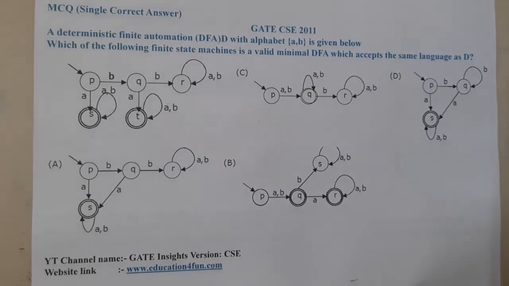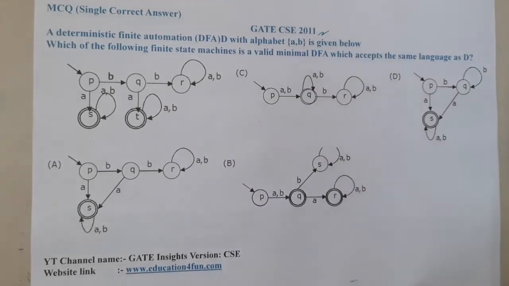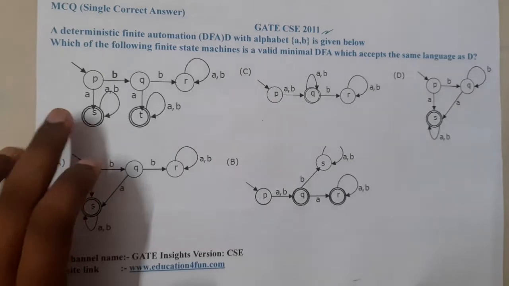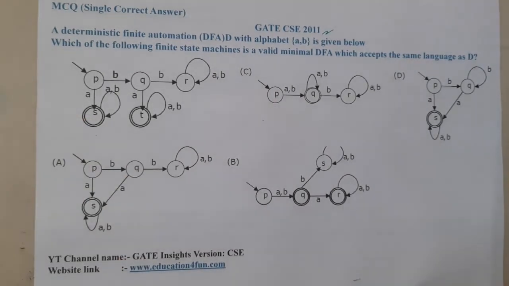This question belongs to GATE CSE 2011. The given question is a deterministic finite automata, a DFA, with the alphabet A, B, given below. So this is the given diagram. They are asking which of the following finite state machines is a valid DFA which accepts the same language.